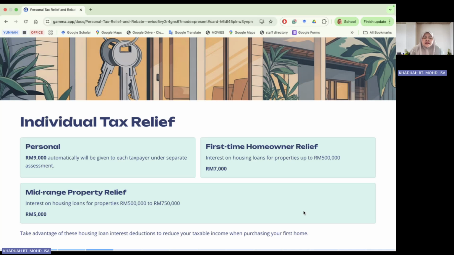But if you purchase property which is from 500,000 to 750,000, the relief available is a maximum of 5,000 ringgit. So whatever you incurred, the maximum you can claim is 5,000 ringgit. You see that for the first time owner, if you purchase at 500,000 and below, the relief given is higher as compared to the mid-range property.